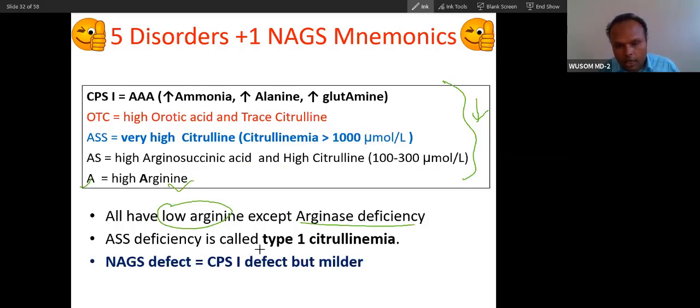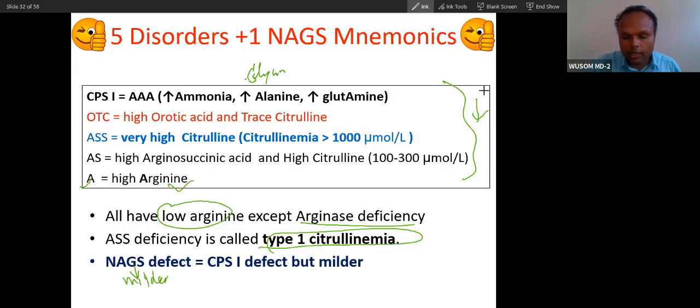ASS deficiency is called type 1 citrullinemia, and NAGS deficiency has a similar presentation compared to this one, but moderate. This will have a mild presentation, but similar to this. Hyperammonemia will be there. So alanine and glycine will also be high here. Glycine, alanine, and glutamine are all high. So NAGS will have a similar presentation to this: high ammonia, high alanine, high glycine, high glutamine, but a milder presentation.